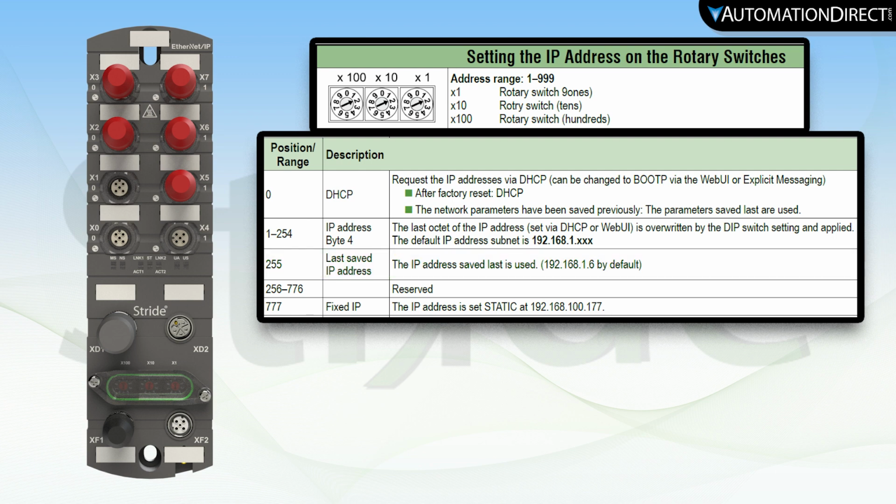For this video, I will show setting a static IP address initially to get my first connection to the web server, then change the address to the final saved address. Typically, this will be the most common process.